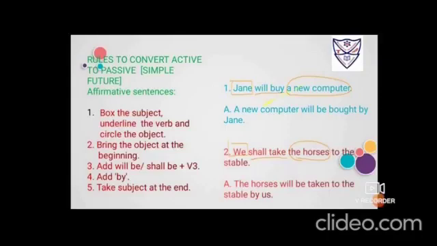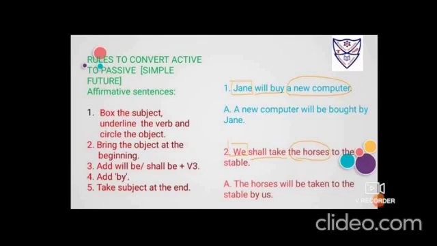Bring a new computer at the beginning. Brought. Then will be or shall be. Because it is third person, a new computer, you'll add will. Before changing the verb to its third form, that is buy, bought, bought, fine, you have to add one simple verb, that is be. So it becomes will be bought, and as you can see, the be form will always and always be with the action verb of third form.